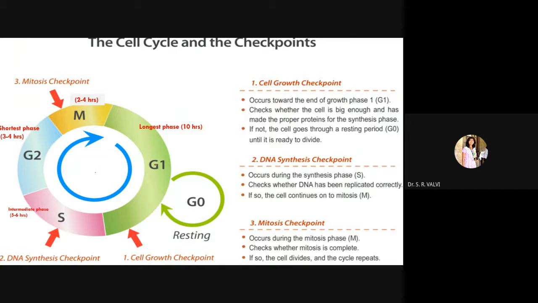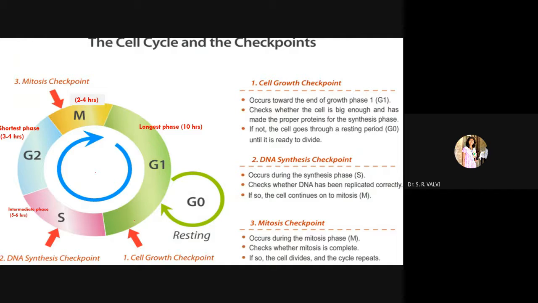If during G1 the cell fails to prepare those particular proteins, then that G1 phase undergoes the G0 phase. G0 is nothing but going again into a resting phase until it is ready for the G1 phase. So this is the checkpoint for whether the cell growth is proper or not. At the end of G1, the cell checks whether it is ready or not.